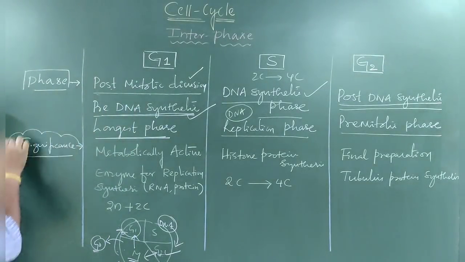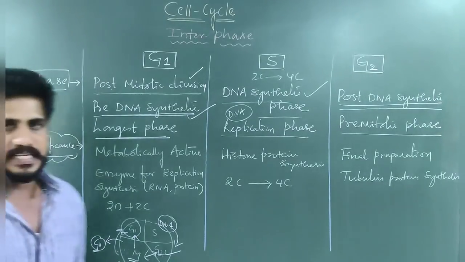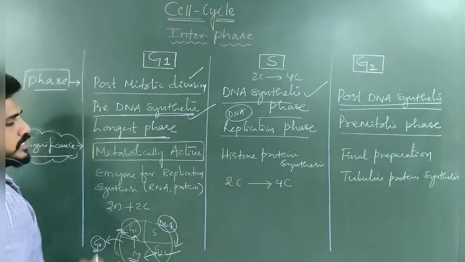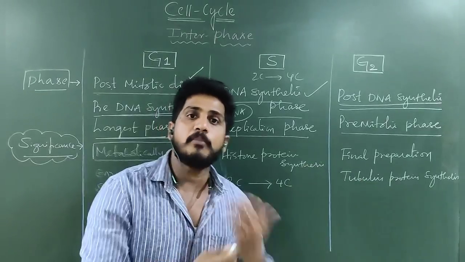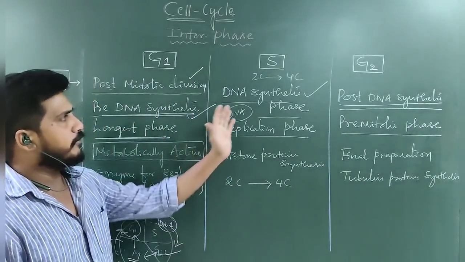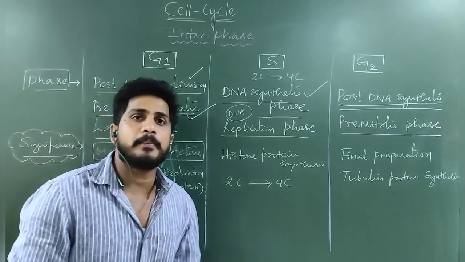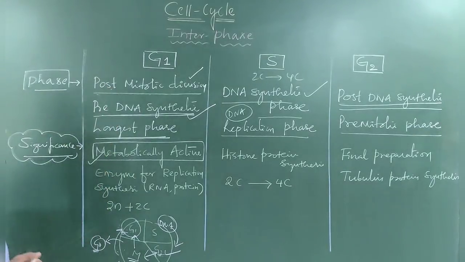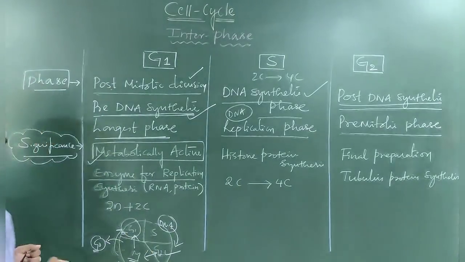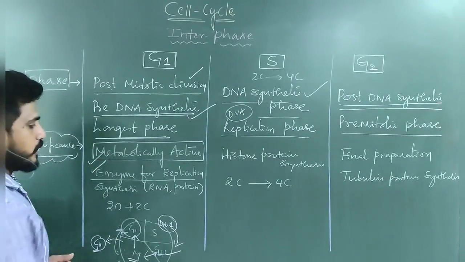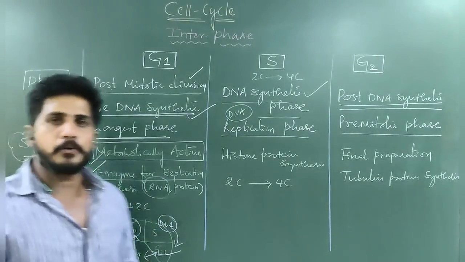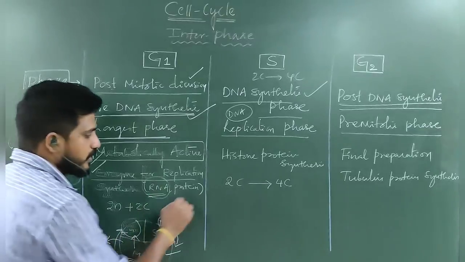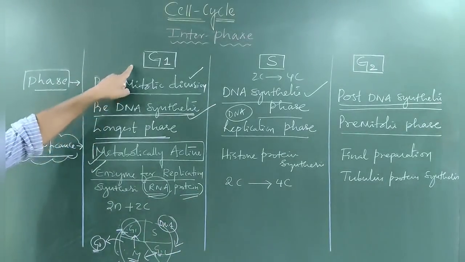Now, significance. What actually happens in G1, S and G2? In G1, what is happening? The cell is metabolically highly active. The cell is also active in the other phases, but here metabolically. Why? Many enzymes required for synthesis of DNA are all being prepared. Preparing means the cell is active metabolically. So enzymes for replication are synthesized in G1, and enzymes come from proteins, proteins come from mRNA, so mRNA is nothing but RNA. Different types of RNAs and proteins are also synthesized in G1.